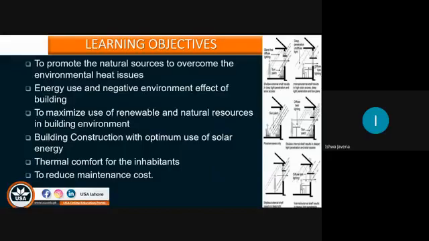So, dear students, as an architect, what we have to do is conserve the natural resources and overcome the environmental heat issues. We have to reduce the negative environmental effect of our building, so that the environmental effects do not overcome the surroundings. And renewable and natural resources should be maximally used inside the building, so as to avoid energy consumption in our environment.